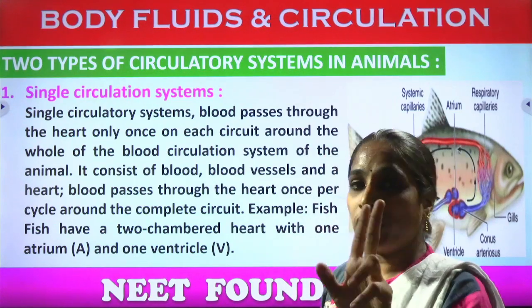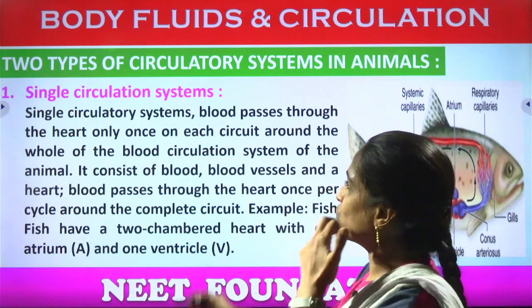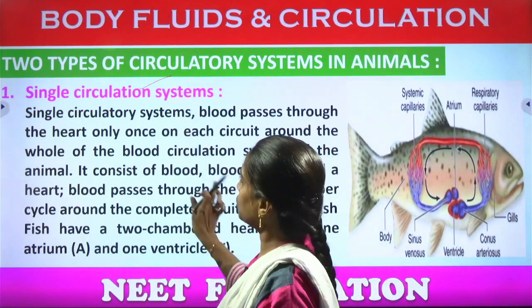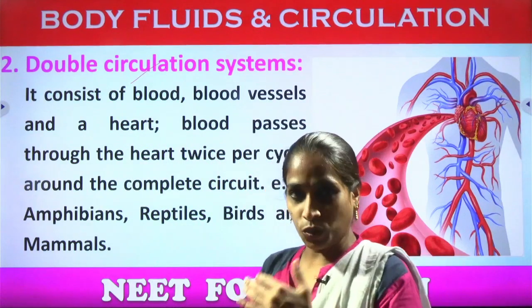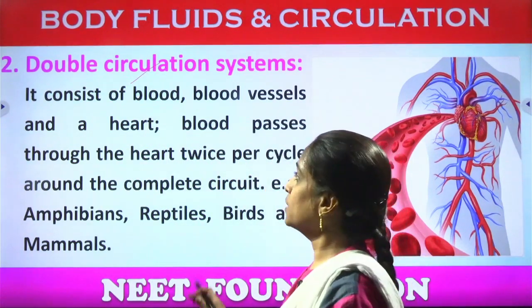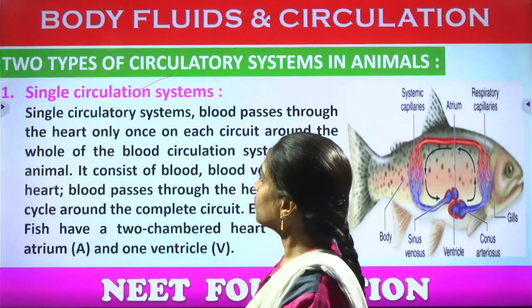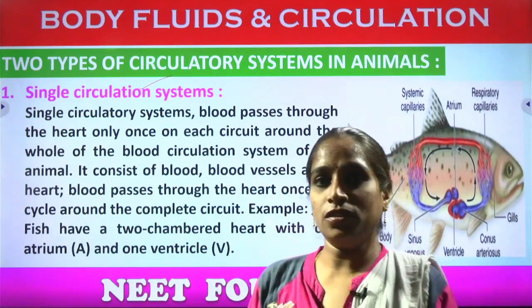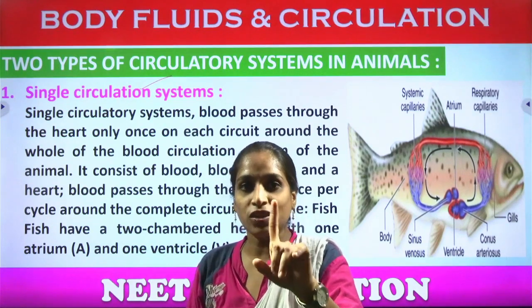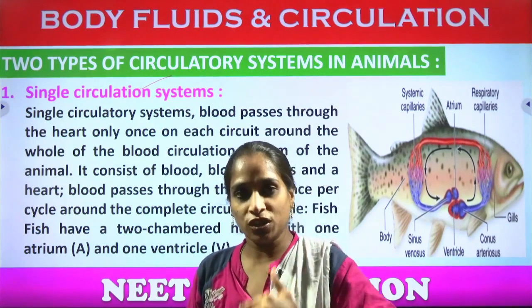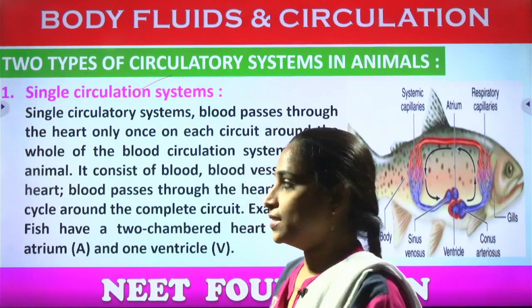There are two types of circulatory systems. One is the single circulation and the other is the double circulation. Okay, in detail we will be discussing both separately. So what is a single circulation? A type in which the blood passes through the heart only once to complete one circulation is called a single circulation.